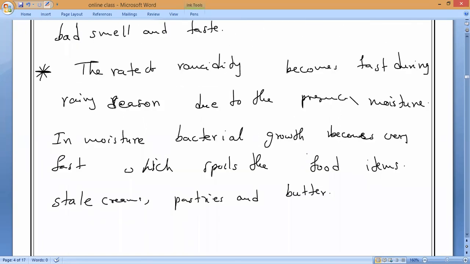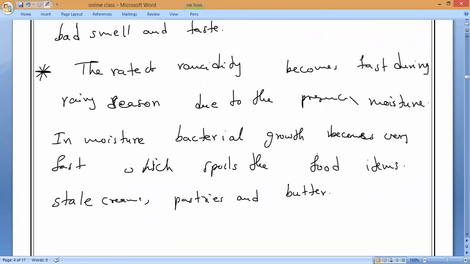So simply, rancidity means exposing food items which contain oils and fats to the atmosphere. Then they react with oxygen and give you what? Bad smell, and as well as what, guys? Bad smell and bad taste. That is what we call rancidity.